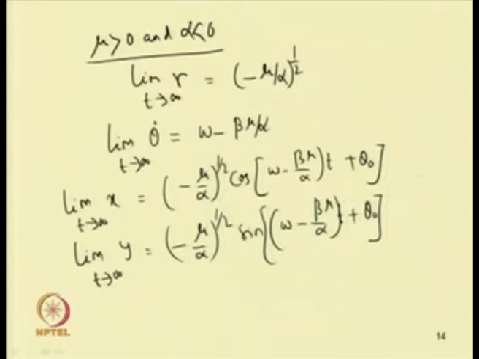From this expression one can see that we have a periodic solution, and for different values of α and μ, if one plots, one can obtain the response.